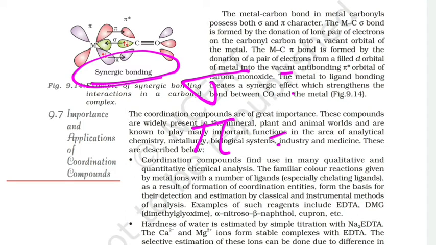Second, how is the pi bonding formed? Third, what do you mean by synergic bond? And fourth, discuss the bonding between metal and carbonyl groups in homoleptic carbonyl compounds. So four questions are given as homework.